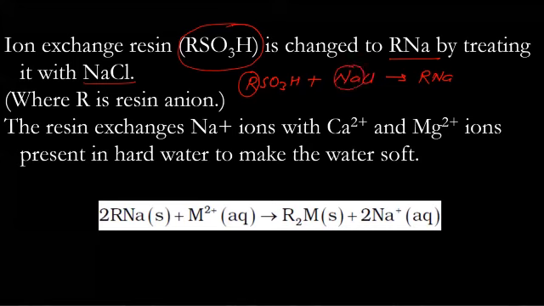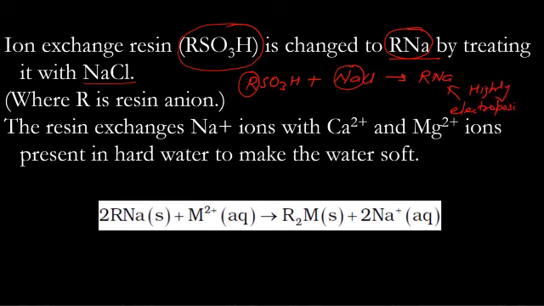So we get RNa from the reaction of the resin with NaCl. Now, if it is RNa, Na is highly electropositive.